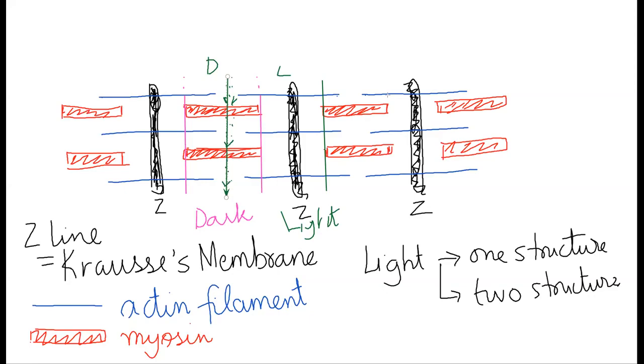So this area is going to be light because light is crossing only one structure. So this is the H zone. So if you see, the light band is bisected by a Z line and the dark band has an H zone. So H zone is the region, or Hensen's zone.